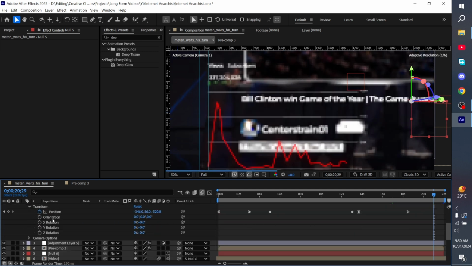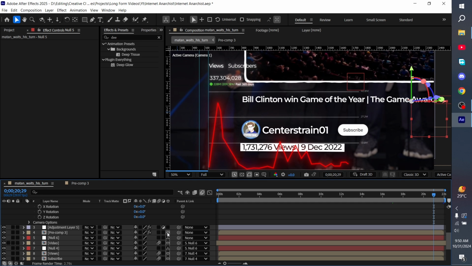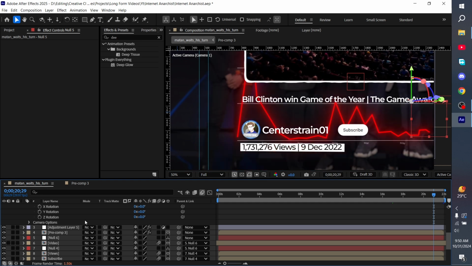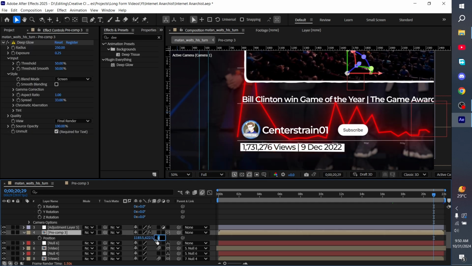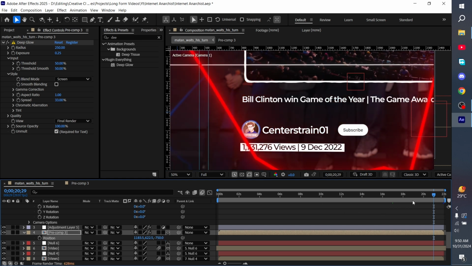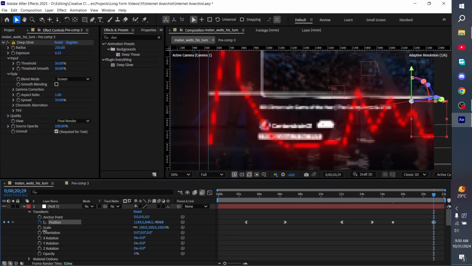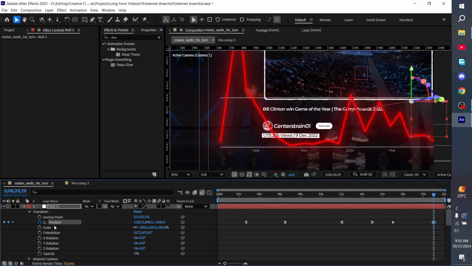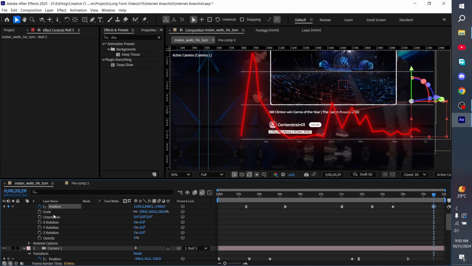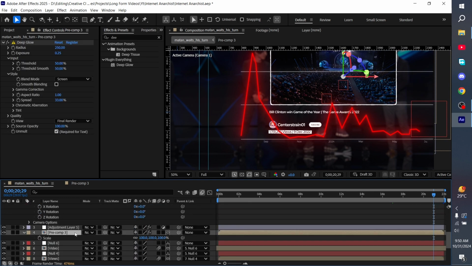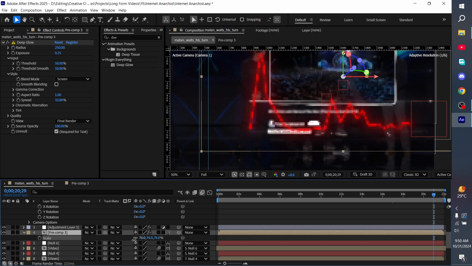Alright, so now make the pre-comp layer 3D. No, not because of that. Make it 3D and make it come minus 750. It's gonna be forward, right? So make another keyframe. Basically just zooming out something like this. I think this is gonna be fine. Maybe zoom out a bit more for minus 1400. Alright, so now scale it down a bit.